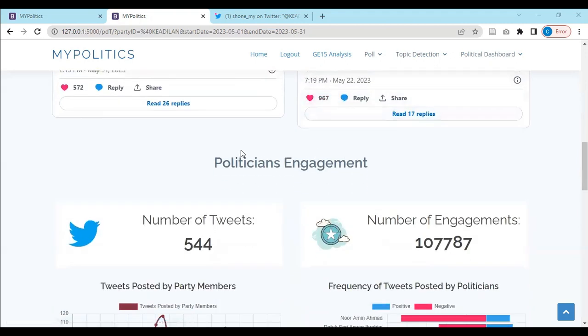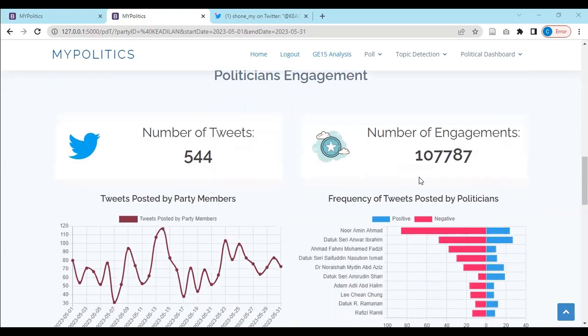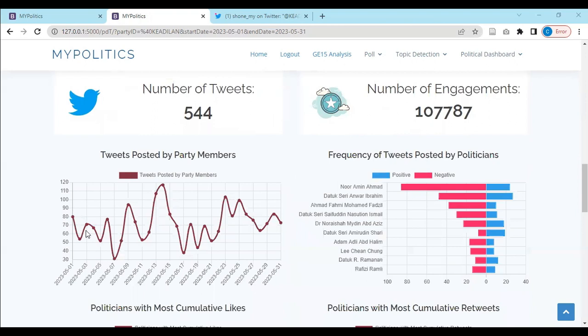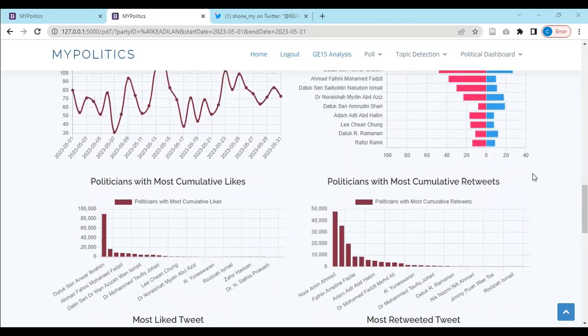Next, we can also see the politician engagement to analyze the tweets posted by PKR party members. So we can see that their politicians have posted 544 tweets and they have received more than 100,000 engagement. And then we can see the count of tweets posted by them in this trend line. And then we can also analyze the number of tweets posted by their politicians based on sentiment. For example, Nur Amin Ahmad has posted 86 negative tweets and 24 positive tweets.